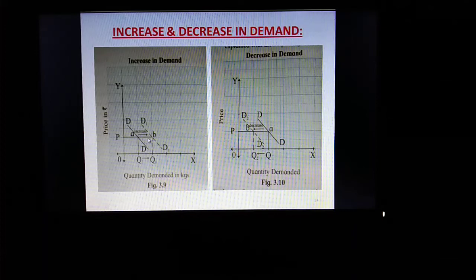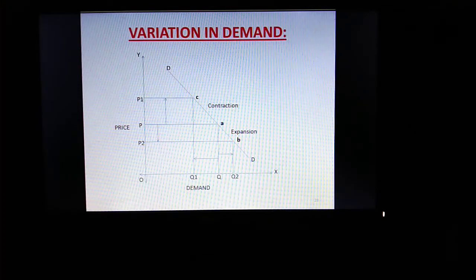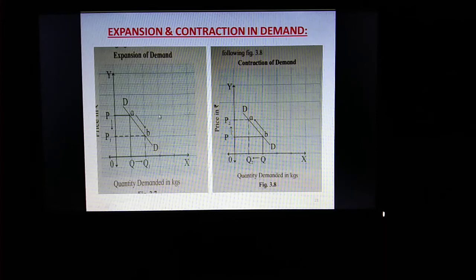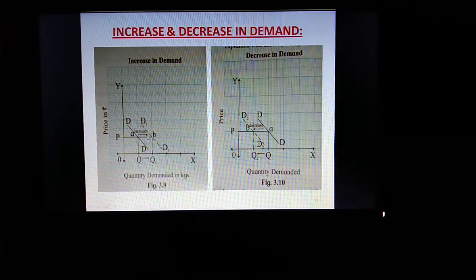So in case of increase in demand, new demand curve shifts towards right side, and there is not only one demand curve, there are two demand curves. To explain variation, only one demand curve was there, and these points A and B, both the points are on the same demand curve. But in case of increase in demand, you can see A point is on DD and B point is on D1 D1. So there are two different demand curves.